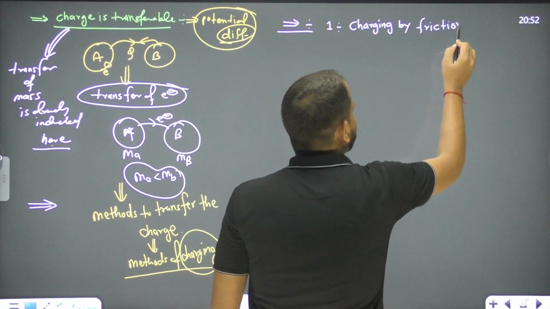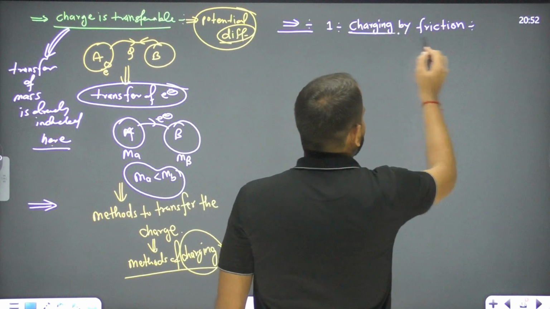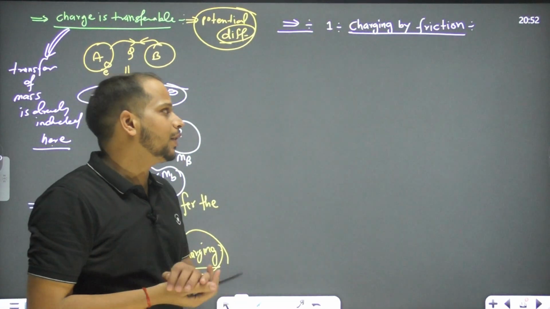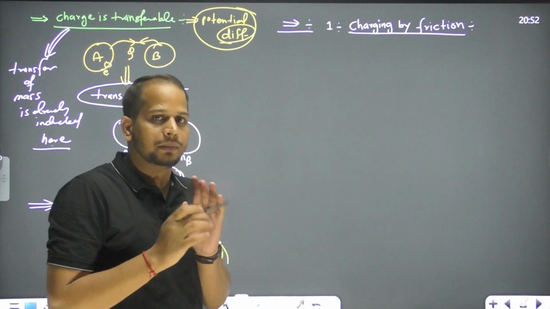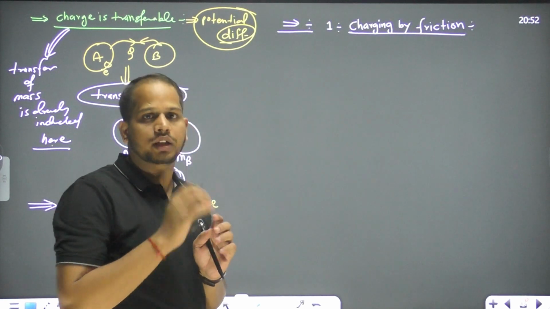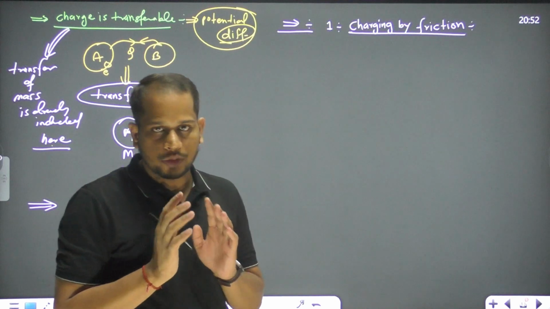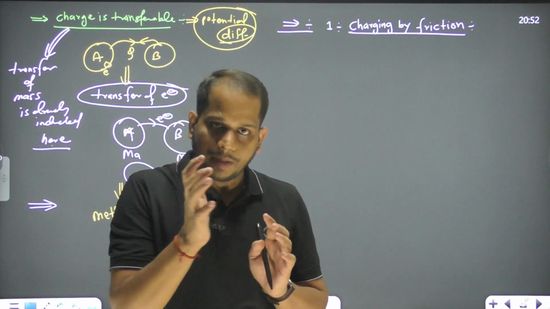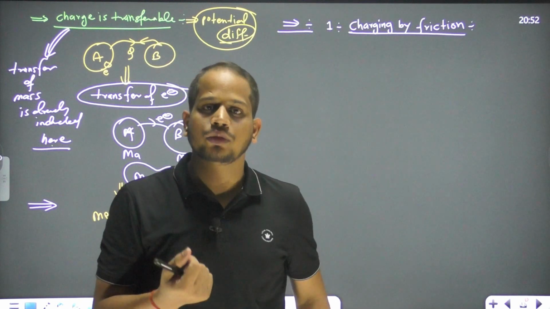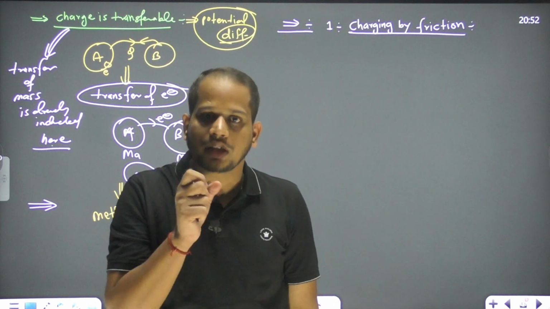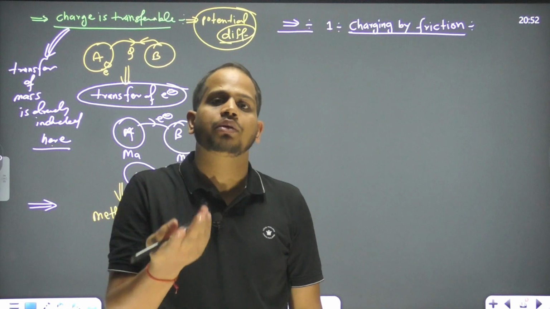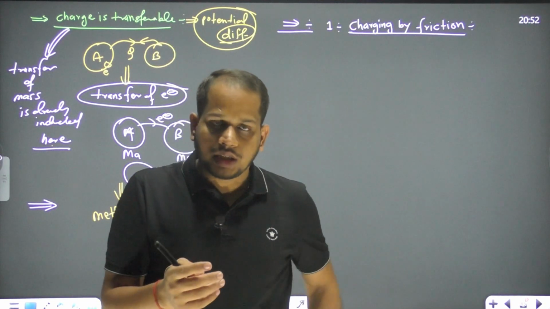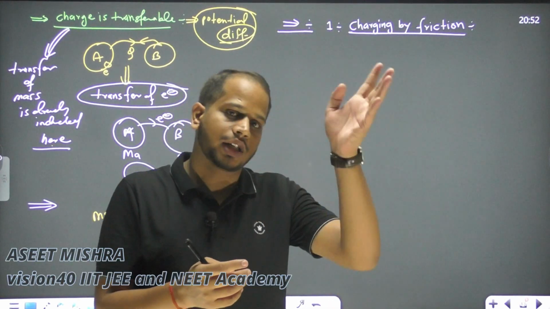So what is charging by friction? If we are just dealing with charging by friction, it simply means we have to transfer the electron. Let's assume the electron is bonded over here and we have to transfer it. Then we have to extract the electron, so we have to provide some amount of energy. When we provide the energy, the electron will break the bond and transfer to any other body, right?